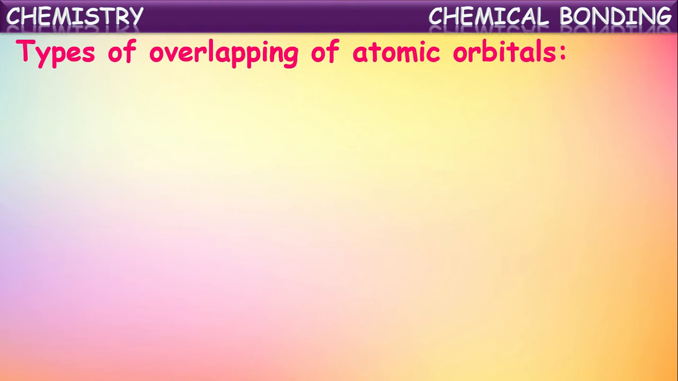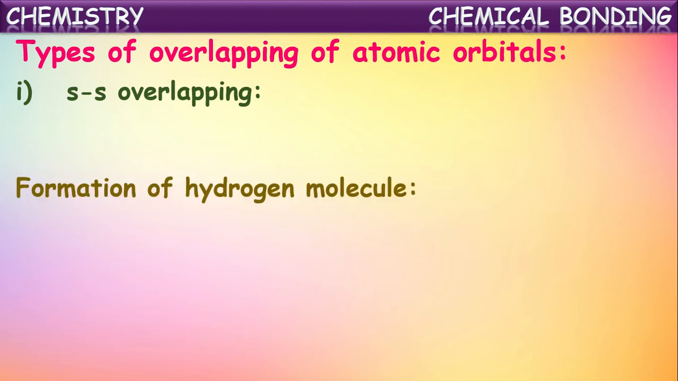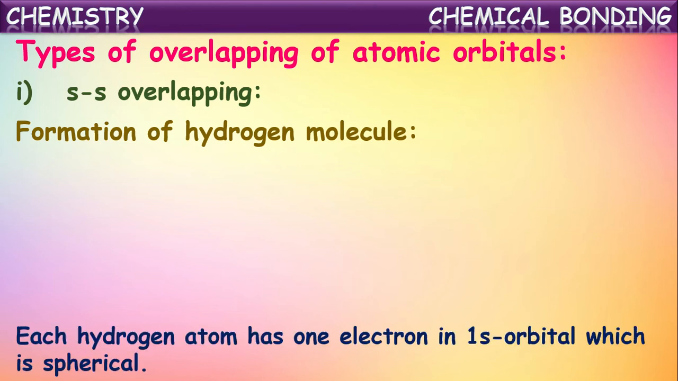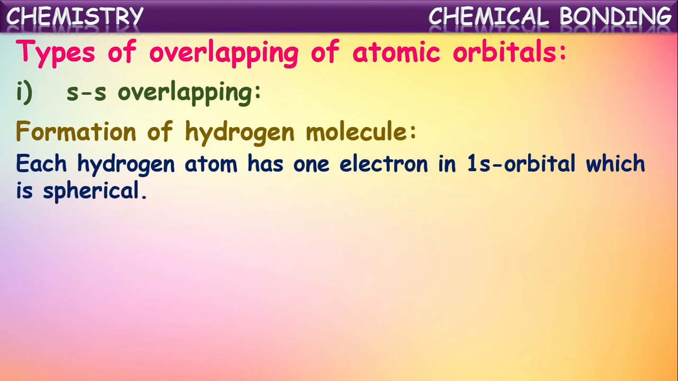Now let us see types of overlapping of atomic orbitals. First let us go through ss overlapping. So let us understand this as ss overlapping by taking the formation of hydrogen molecule as example. We know in the hydrogen molecule, each hydrogen atom has one electron in its 1s orbital, which is spherical in shape, isn't it? Because atomic number of hydrogen is 1, its configuration is 1s1, meaning hydrogen atom has its valence electron in its 1s orbital, which is spherical in shape.